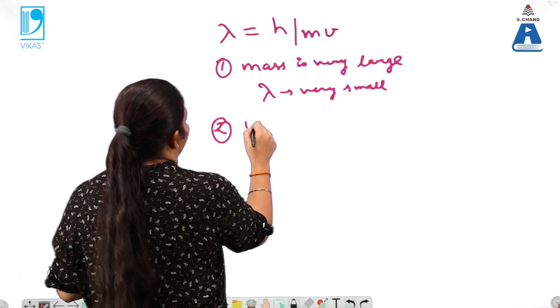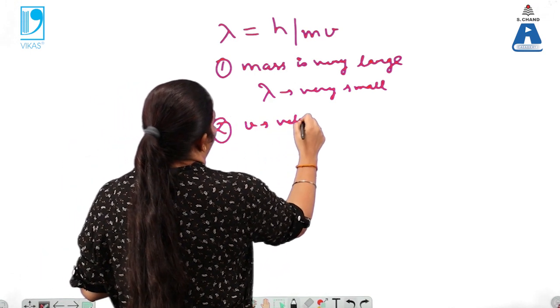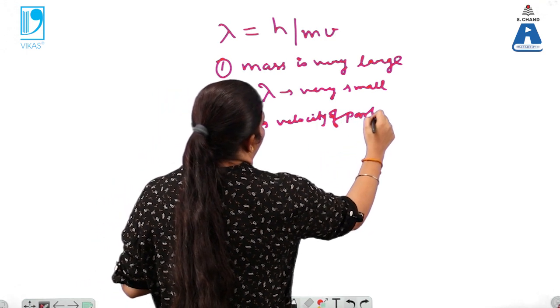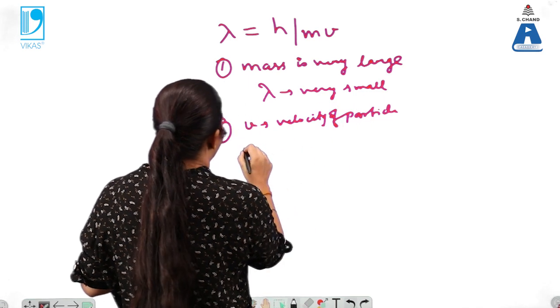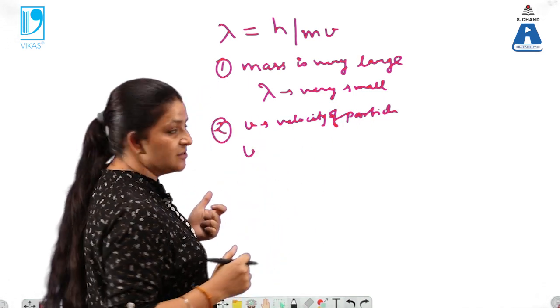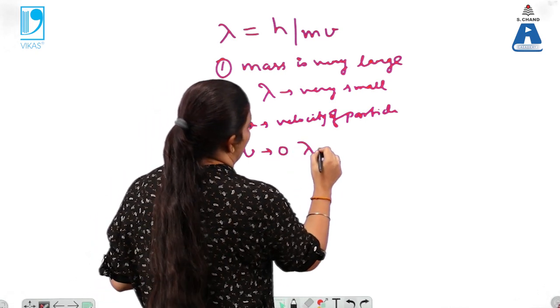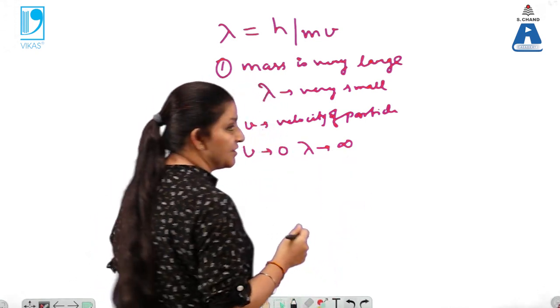Second is v, the velocity of the particle. When the particle is stationary, meaning v is 0, then lambda will be infinity.